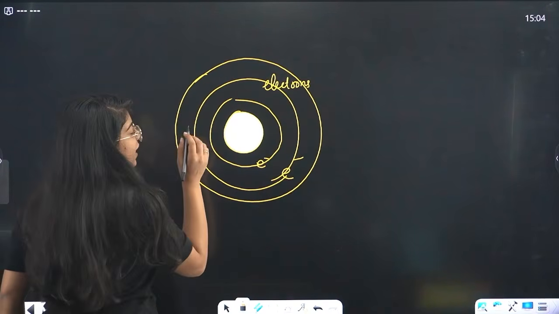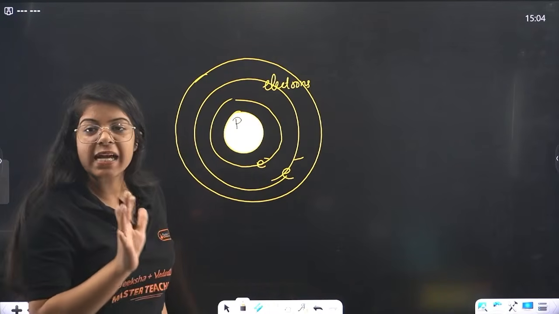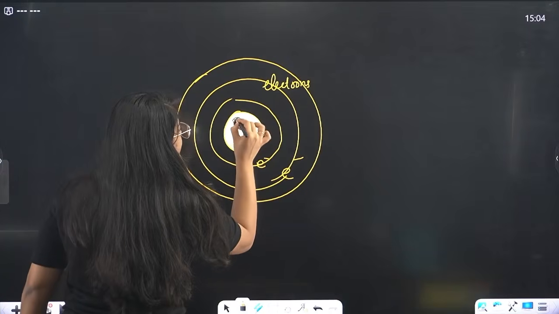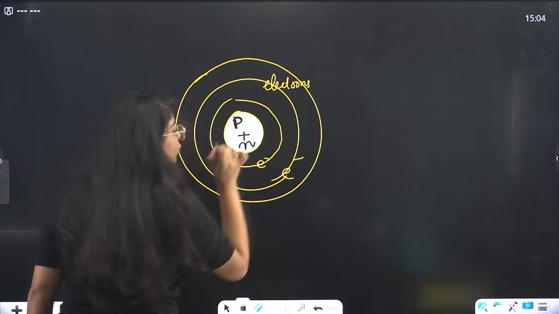Then James Chadwick came and said, actually there is not just protons inside this nucleus. There is one more thing called the neutron.